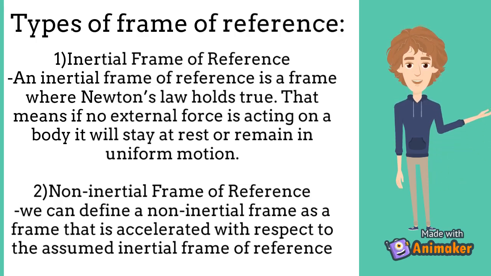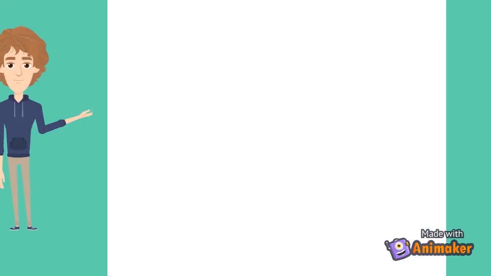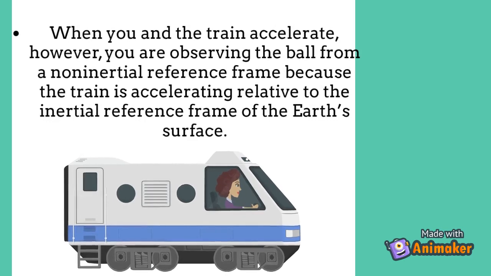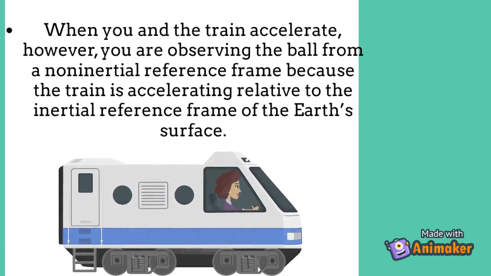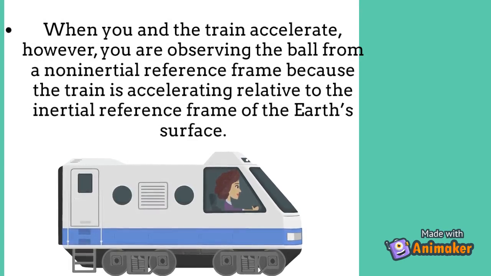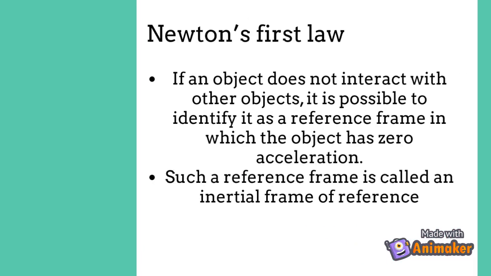2. Non-inertial frame of reference. We can define a non-inertial frame as a frame that is accelerated with respect to the assumed inertial frame of reference. When you and the train accelerate, then you are observing the ball from a non-inertial reference frame because the train is accelerating relative to the inertial reference frame of the Earth's surface.